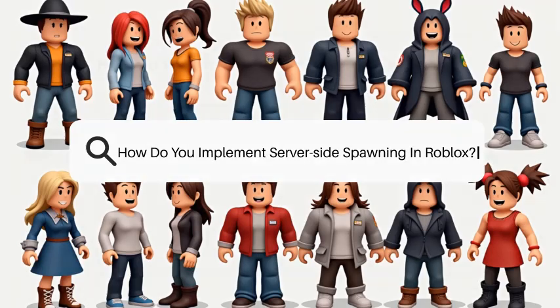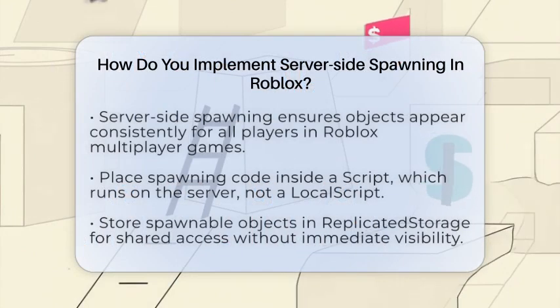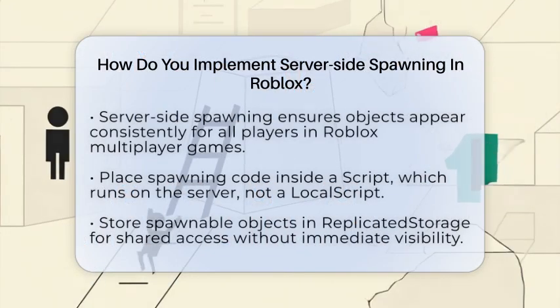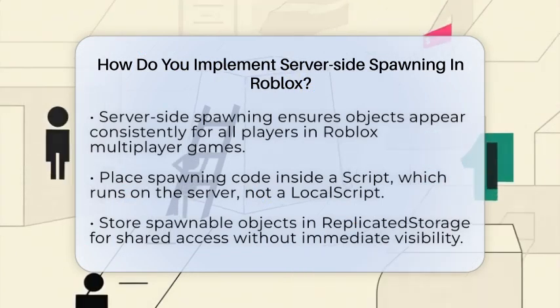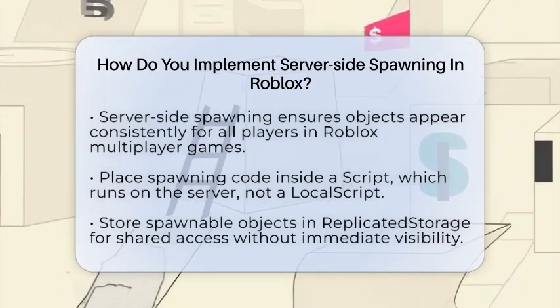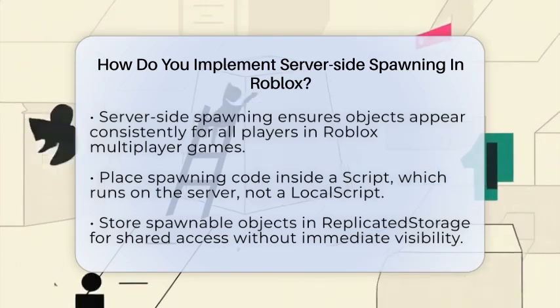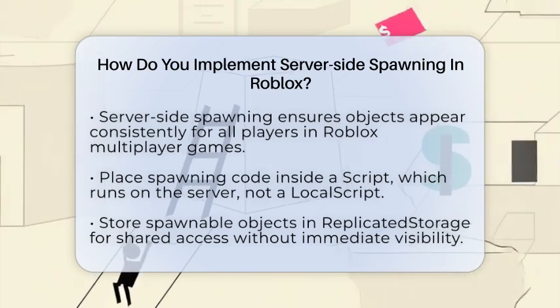How do you implement server-side spawning in Roblox? Imagine creating a game where objects appear exactly where you want them, and everyone sees the same thing at the same time. That's the power of server-side spawning in Roblox. It's a key part of making multiplayer games feel fair and synchronized.